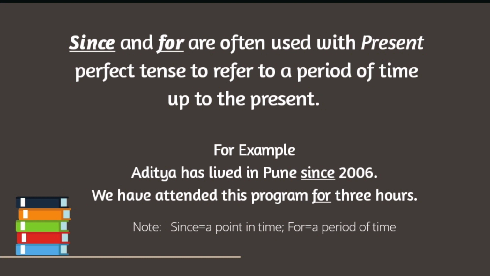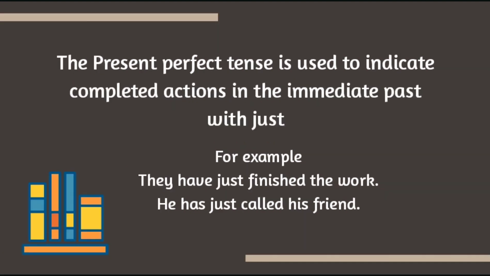But if you don't know the end point, you just know the beginning, that is a point in time, then you use since. For example, since Monday, since last month, since 1989, etc. And for can be used with for 2 days, for a week, for a year, etc.